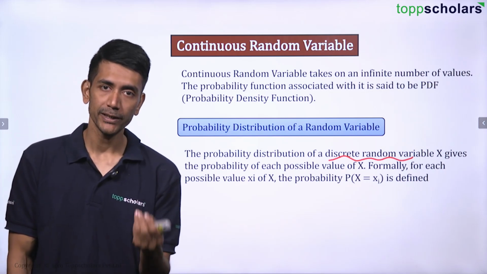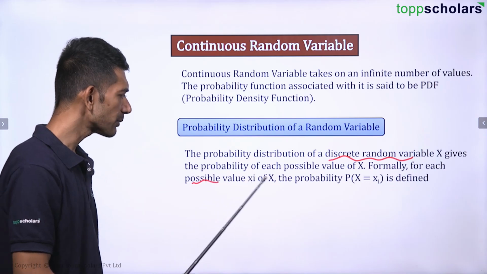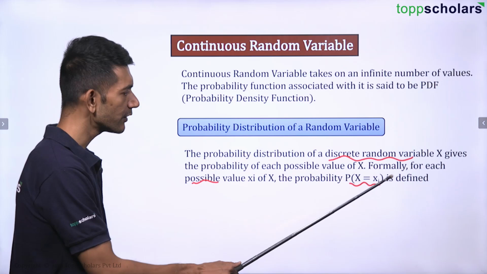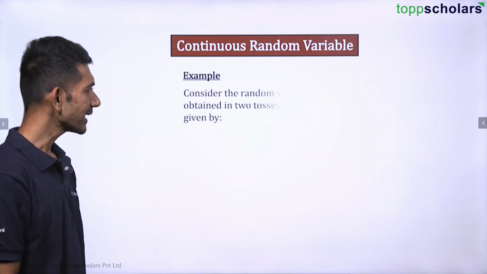It will give you the probability of each possible value of x, that is, each possible value x1, x2, x3, x4 and so on, for which P of x equal to xi is defined. Now let us take an example.